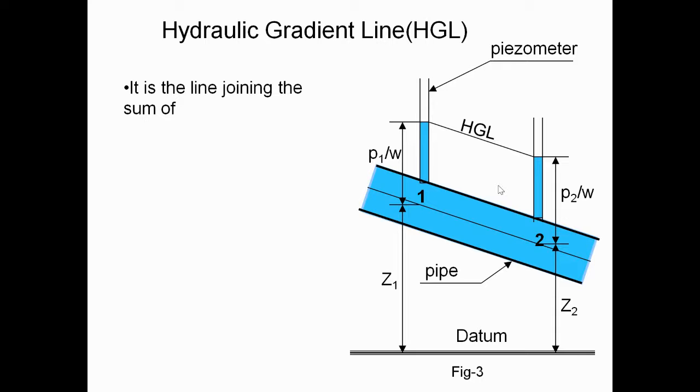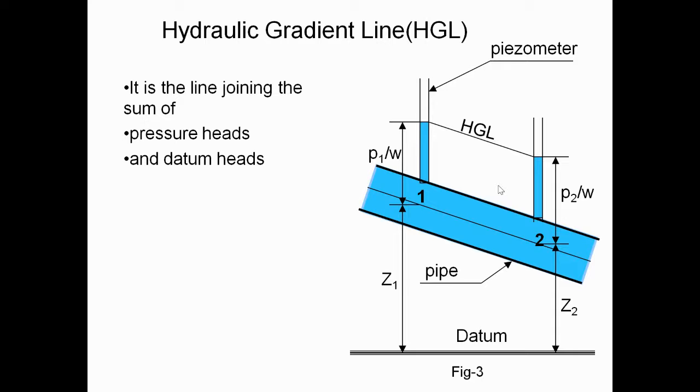So hydraulic gradient line. It is the line joining the sum of pressure heads and datum heads. Pressure head is nothing but P1 by W plus Z1, or P2 by W plus Z2.